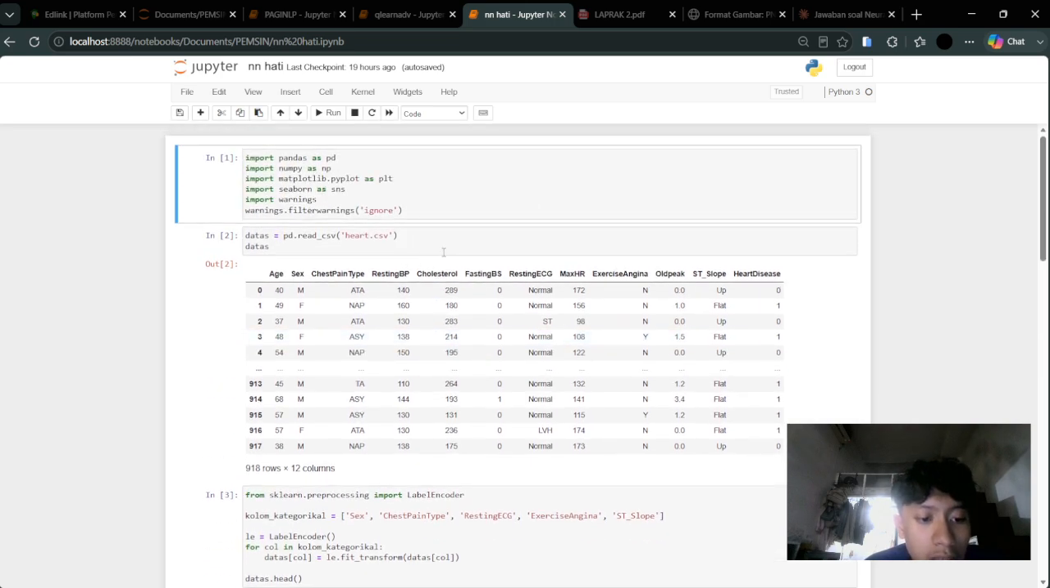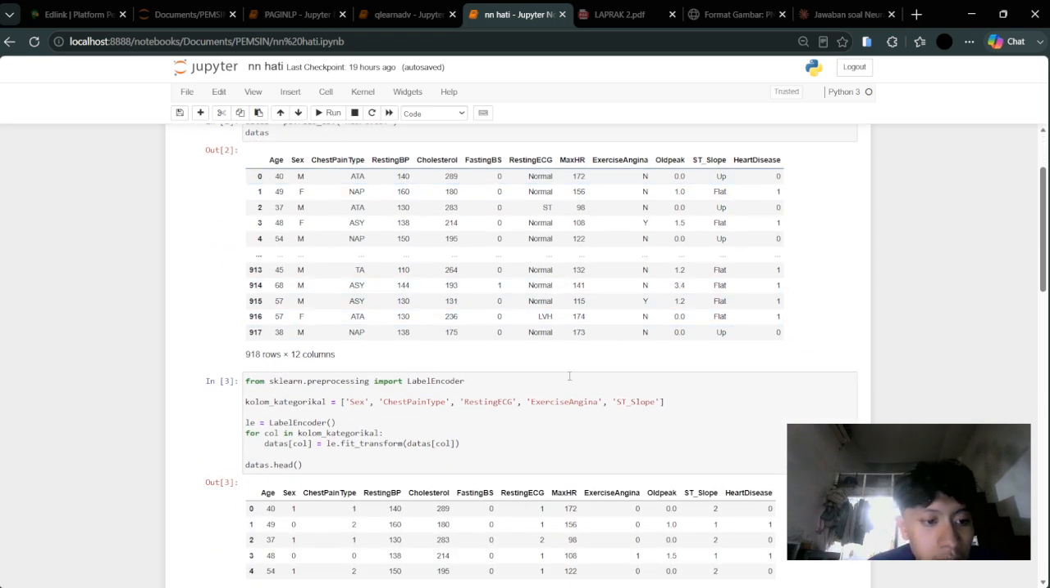Next, we load the dataset using pd.read_csv as usual. As shown in the output, the dataset consists of 918 rows and 12 columns. 11 of these columns are predictor features such as age, sex, chest pain type, and etc. The heart disease column is the target label, valued 0 for no heart disease and 1 for the presence of heart disease.